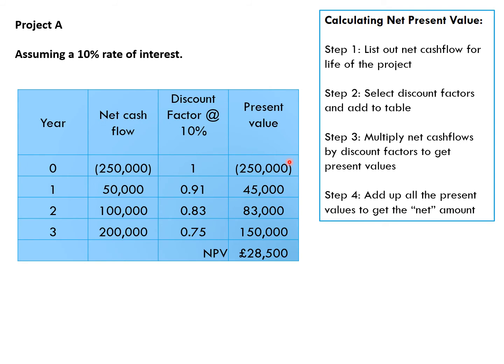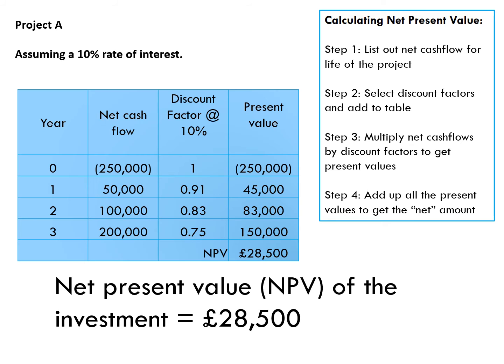And to find out what the overall present value, the net present value is, we simply add them all together. And so the net present value of this project will be £28,500. That's how much it's worth right now in year 0.